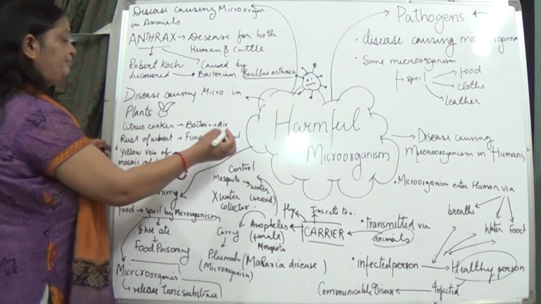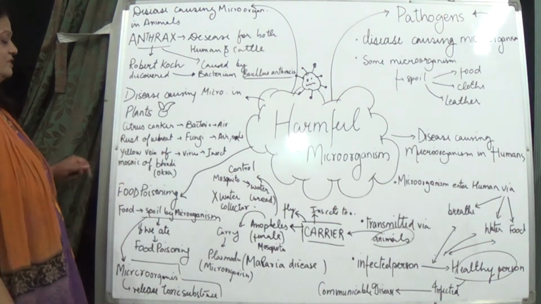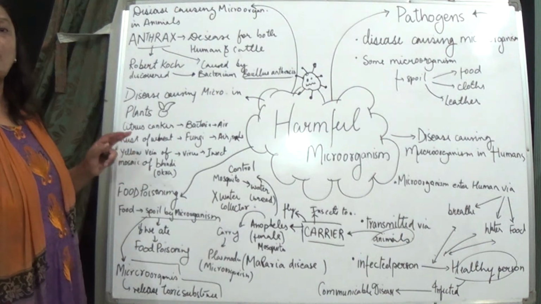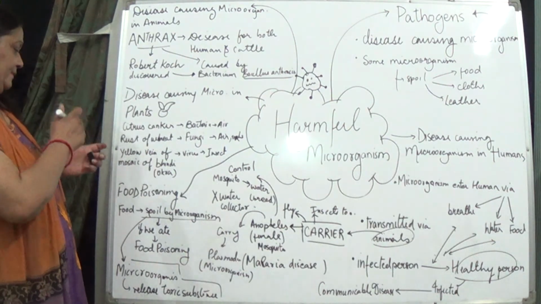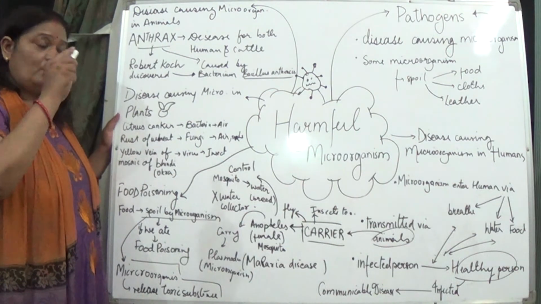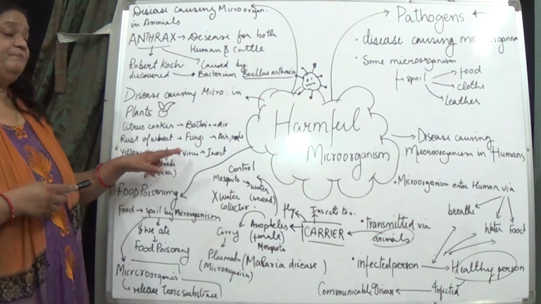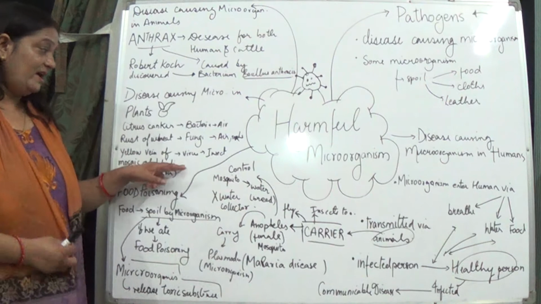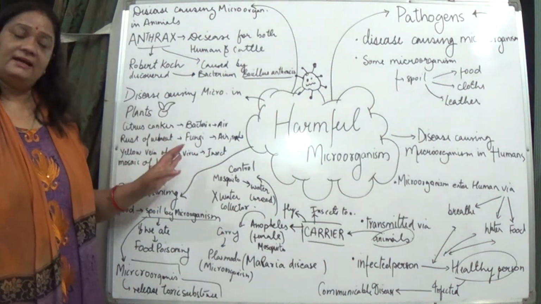Now here, yellow vein mosaic of bhindi. Bhindi is the lady's finger, or we can say okra. This yellow vein mosaic is found on bhindi, and this disease is caused by what? The virus. The causal organism is the virus. And who carries it? The insect. So the insect is the carrier.